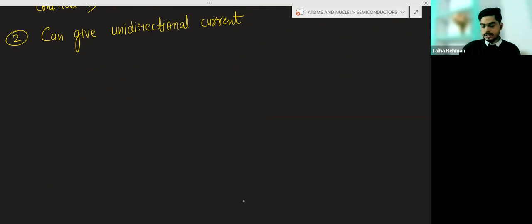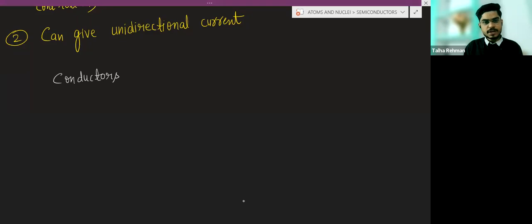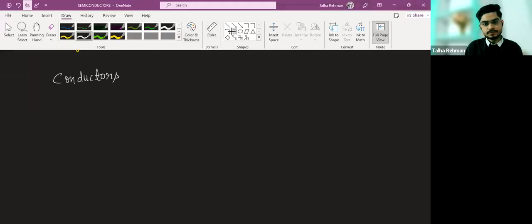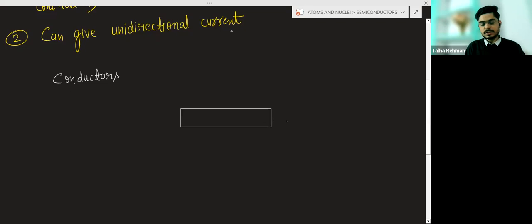In case of conductors, suppose we have this conductor. You can say this is a copper conductor.